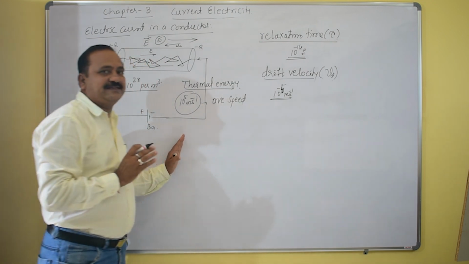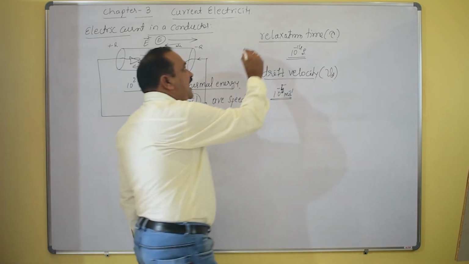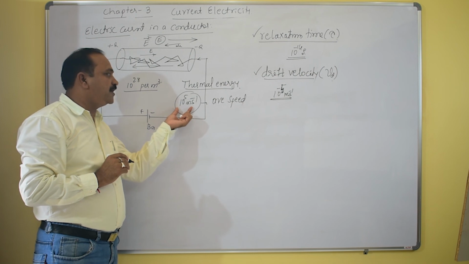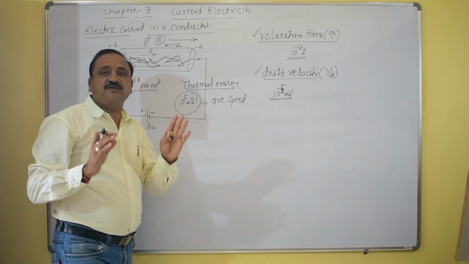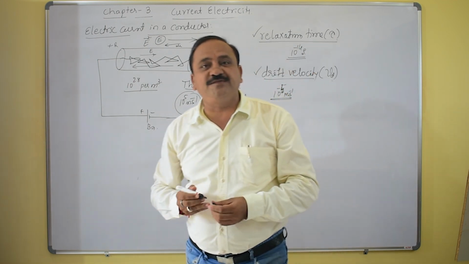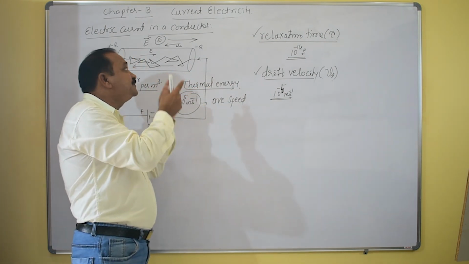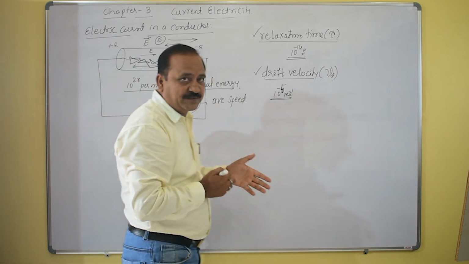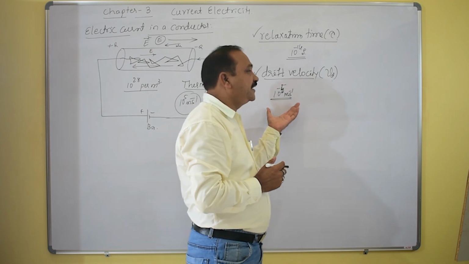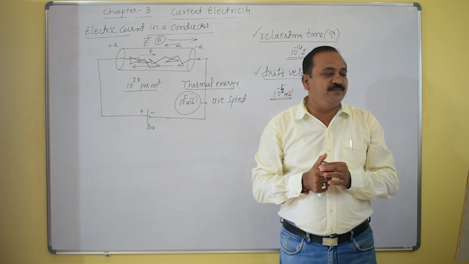See, with reference to this, try to understand the important factors: the relaxation time and the drift velocity. The thermal velocity is 10 raised to 5 meter per second, since the electrons are moving randomly. When you apply some electric field, the electrons drift under the influence of that electric field. The drift velocity is around 10 raised to minus 5 meter per second. That is also one of the important concepts.